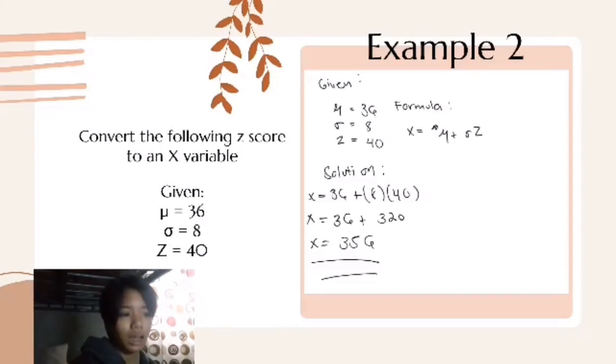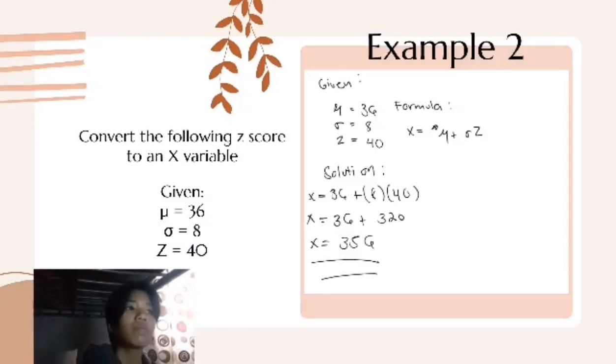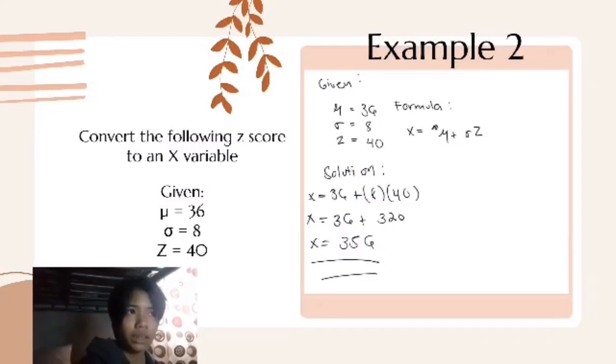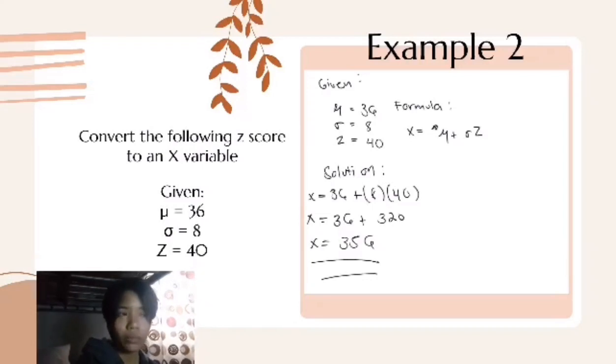As the PEMDAS rule says, you should always solve first the variables with the parentheses. So 8 multiplied by 40 equals 320. Now, add it with the mean. 320 plus 36 equals 356, and that's how I got the answer.